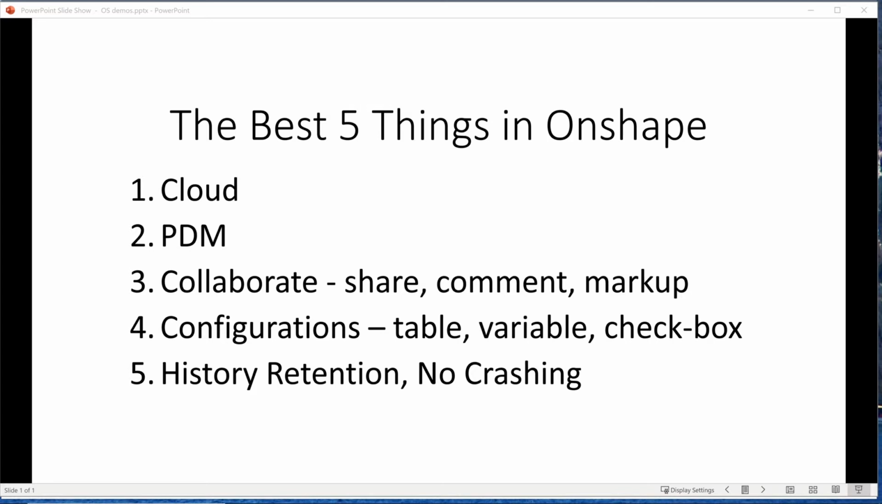So the presentation I put together, I actually put more effort into that than the PowerPoint you're looking at here. But what I did is I thought about things that were important to me as a user compared to the other CAD systems and PDM systems that I've used over the years. So I ranked the 5 biggest things that make Onshape unique and fun to work with, and I actually put them in order. So the first one I put is it's in the cloud.